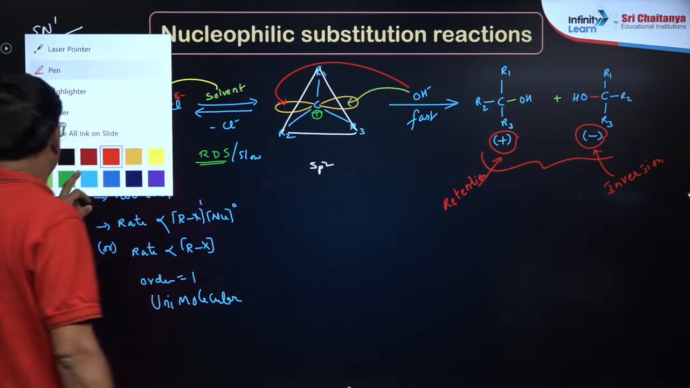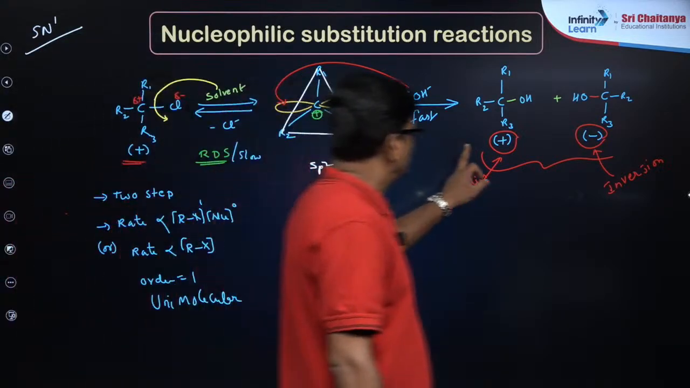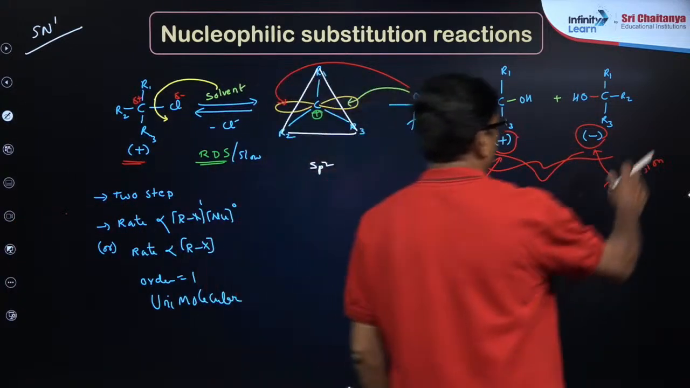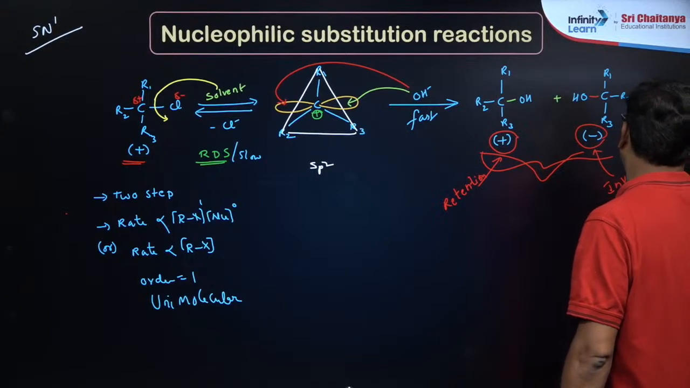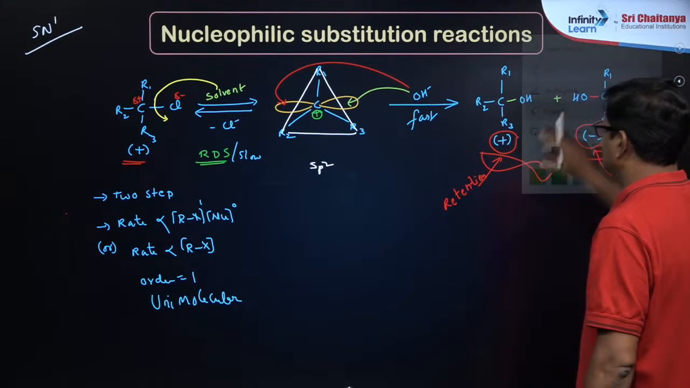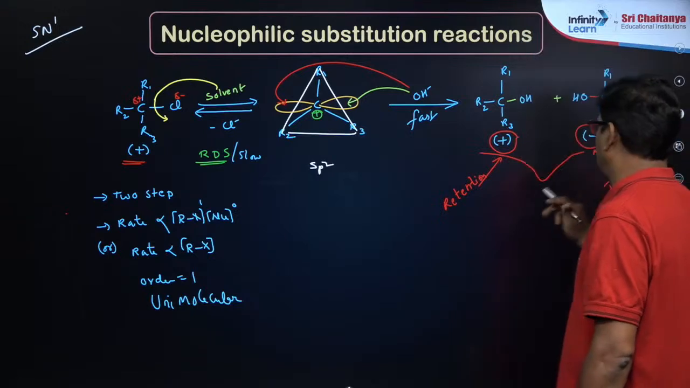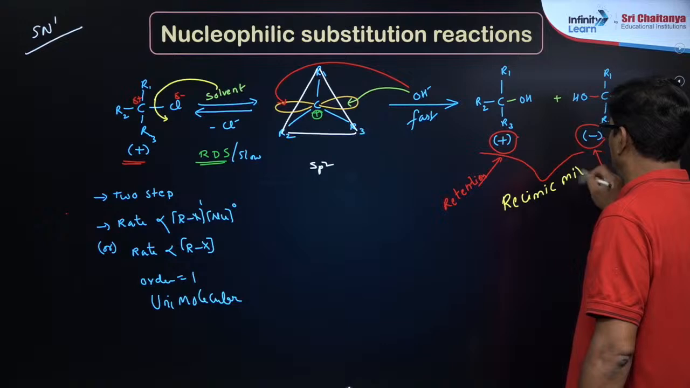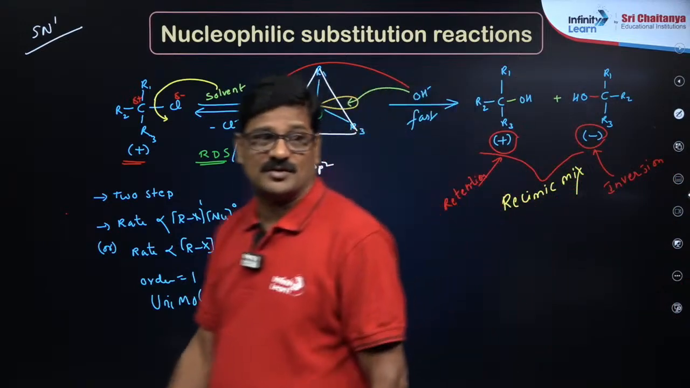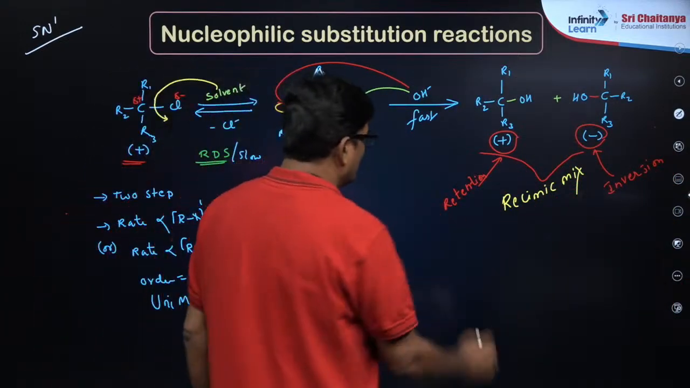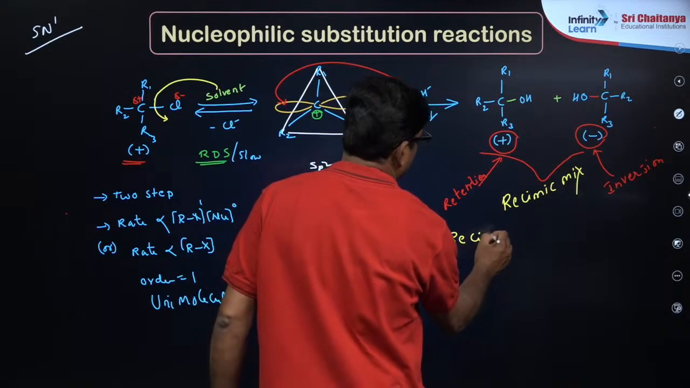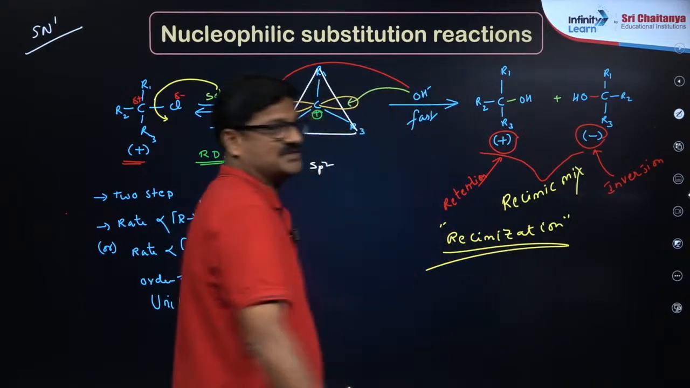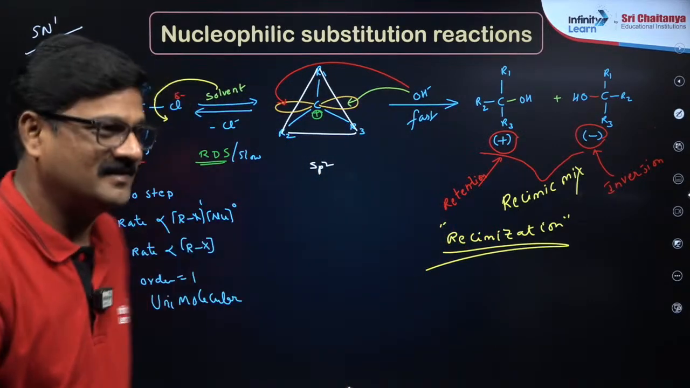That's good. So what will the whole plus and minus together be? Tell me. Plus and minus together, yes, you are going to get a racemic mixture. The process of formation of a racemic mixture, what do you call it? Racemization. This is what you call racemization. That's fine.